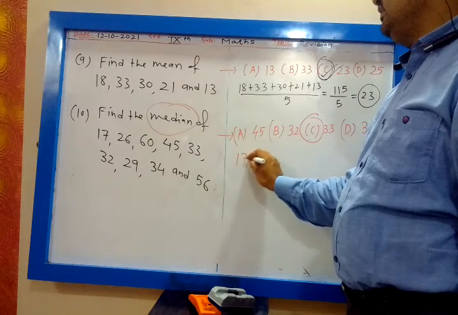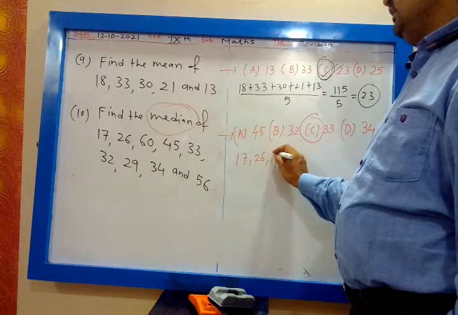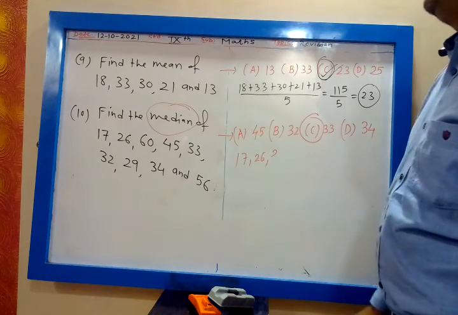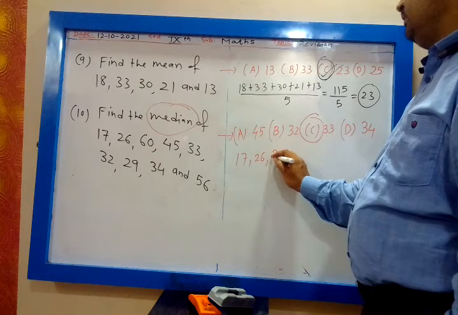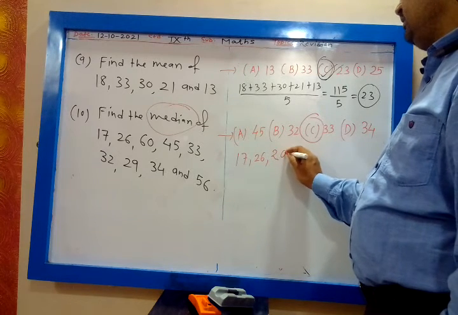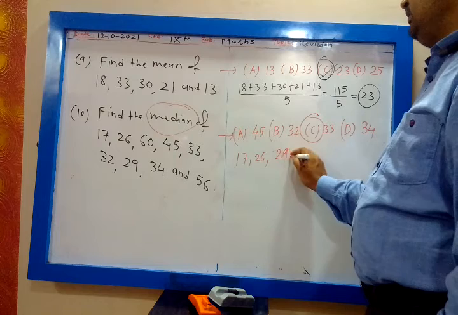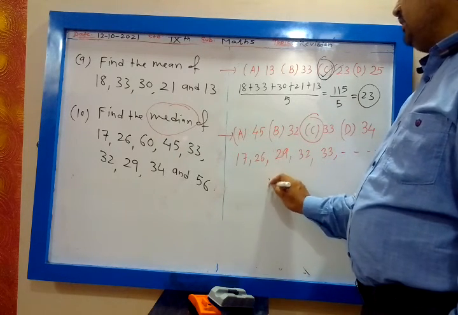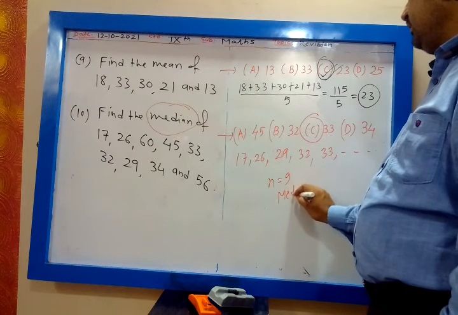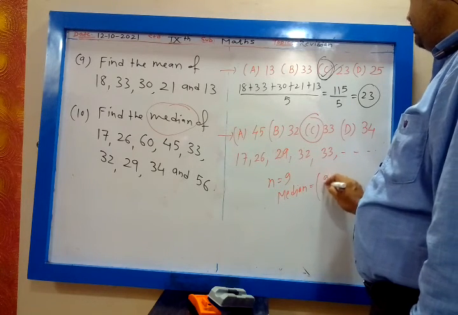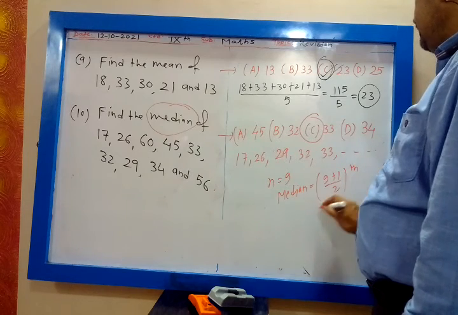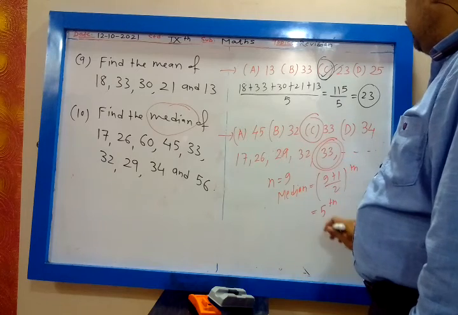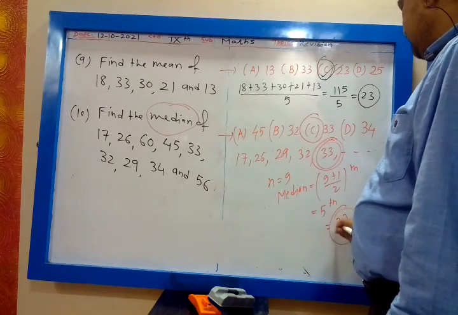So first it will be 17, 26, 29, then 32, then 33, then so on. What is n? N is 9. So median will be n plus 1 upon 2th term. So 9 plus 1 upon 2, that is 10 by 2, 5th term. 5th term is 1, 2, 3, 4, 5, 33. So median is 33.